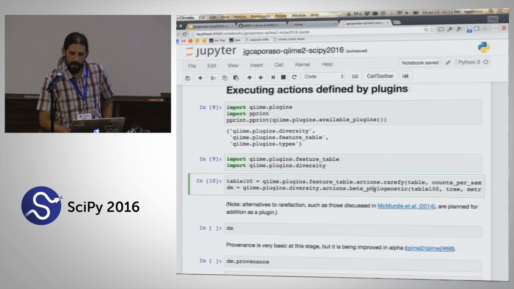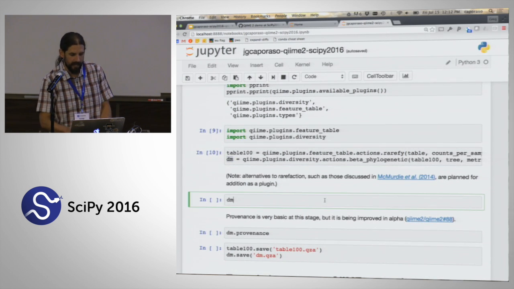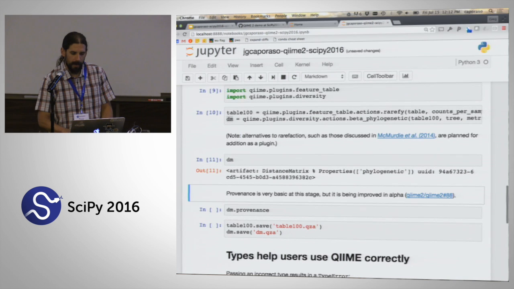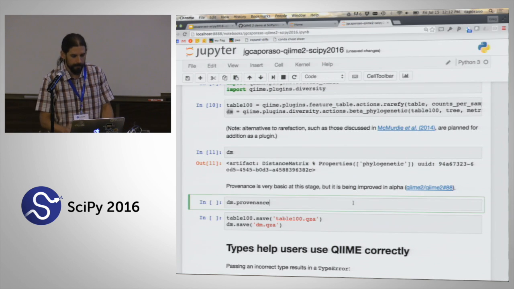And I'm going to run a couple of microbiome analyses on these. And so I'm going to run that beta phylogenetic method that I mentioned, or that we just looked at. And I'm just running one more sort of pre-processing step before that. Each of these takes artifacts as input and is generating new artifacts as output. So this distance matrix that I'm getting back here, I'm calling DM. And if I look at that, we can see that that is a QIIME artifact of type distance matrix. We can see its UUID, and so on.